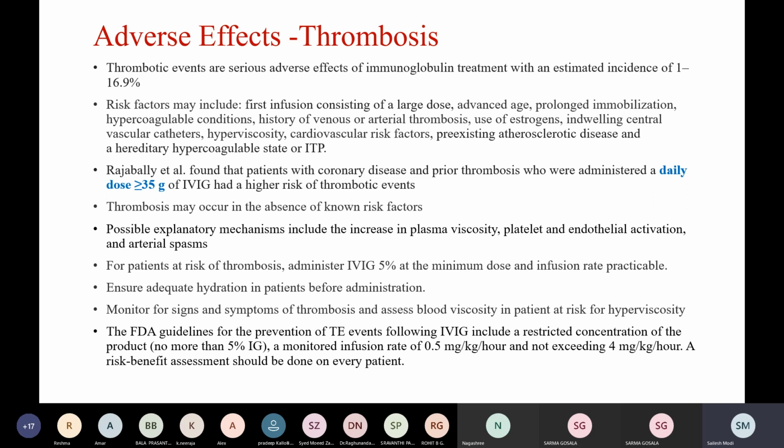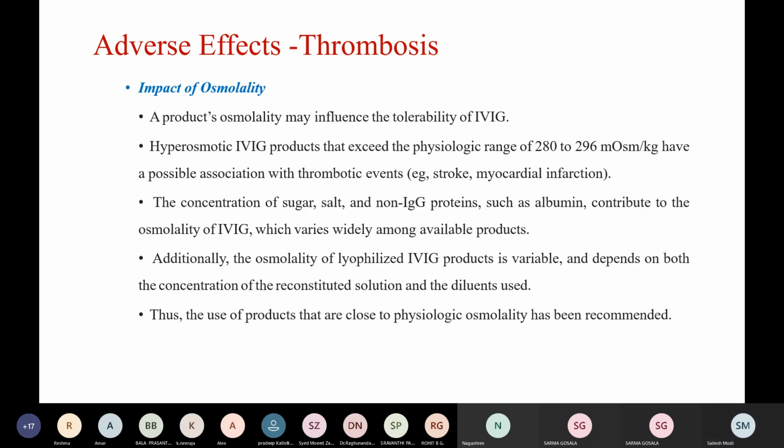The FDA guidelines for prevention of thromboembolic events include a restricted concentration of the product, no more than 5% IVIG, a monitored infusion at a rate of 0.5 mg per kg per hour and not exceeding 4 mg per kg per hour. And a risk benefit assessment should be done on every patient.